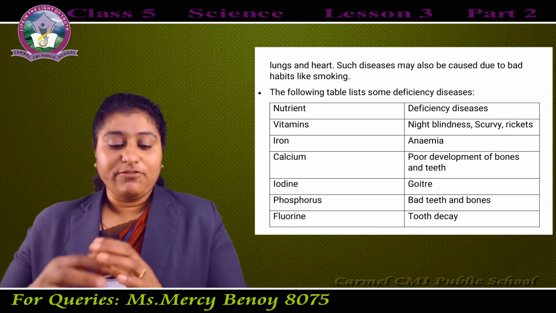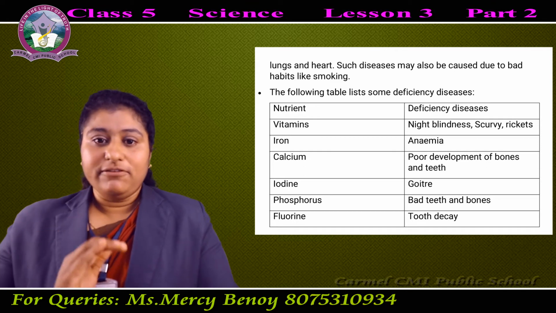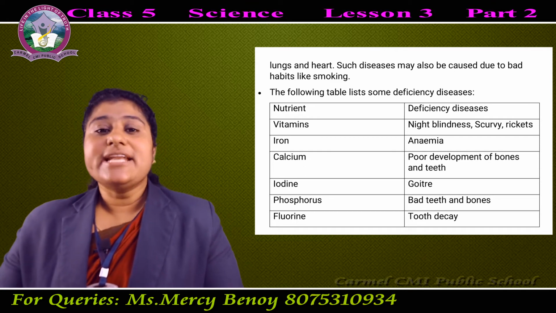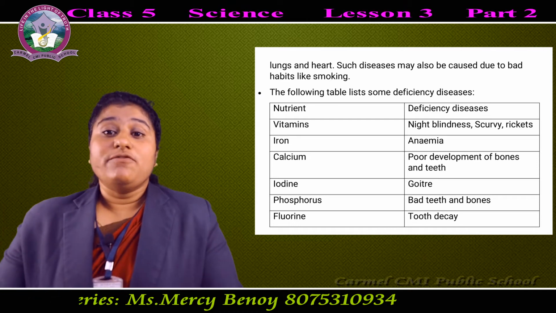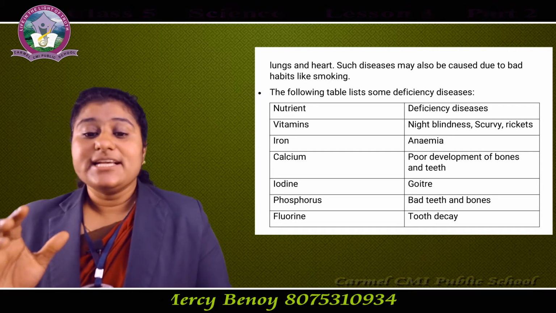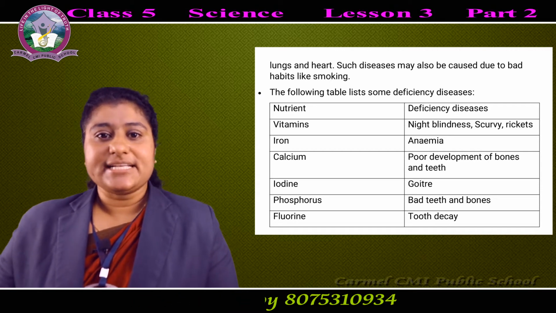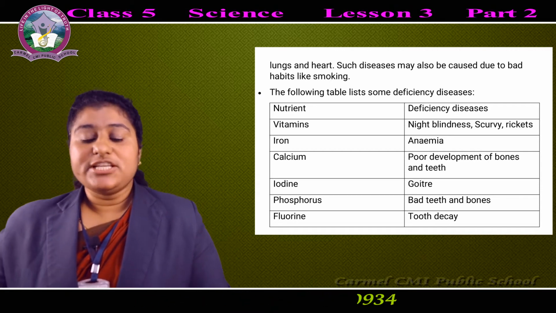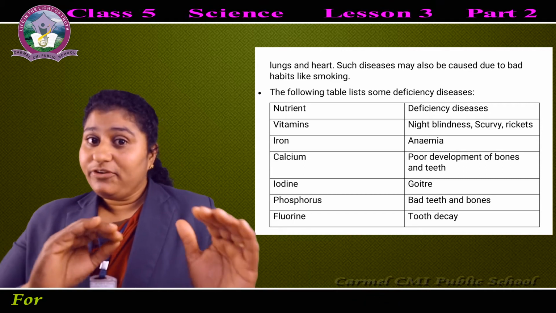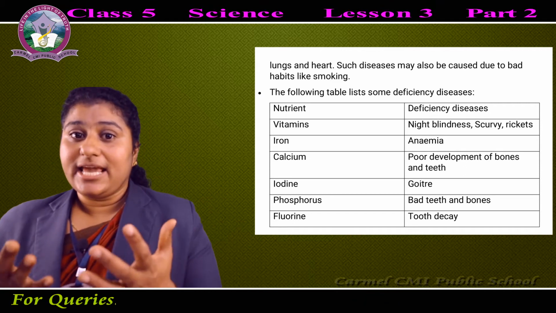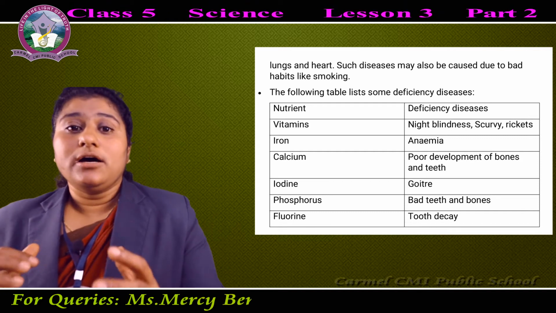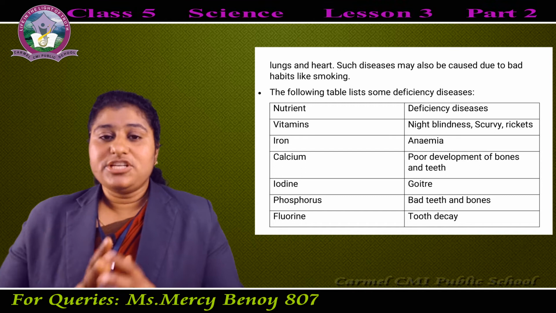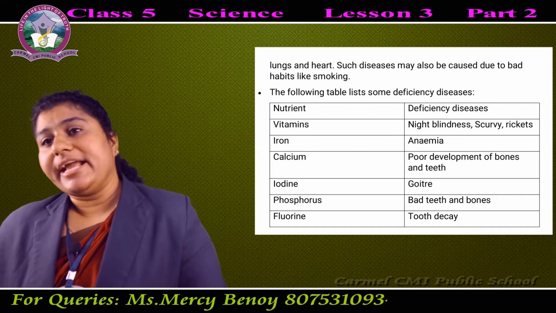Then with deficiency of vitamin C, we get scurvy. And deficiency of vitamin D. These are the different types of vitamins. We need to take vitamin-rich food, green leafy vegetables and fruits. So with the deficiency of vitamin D, we get rickets.